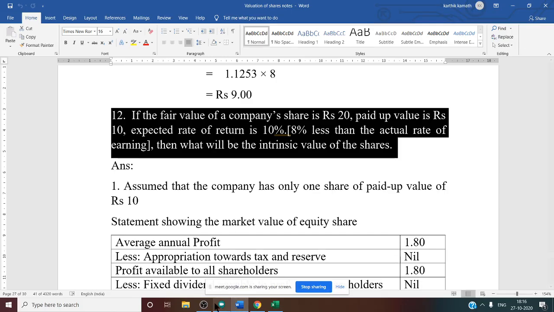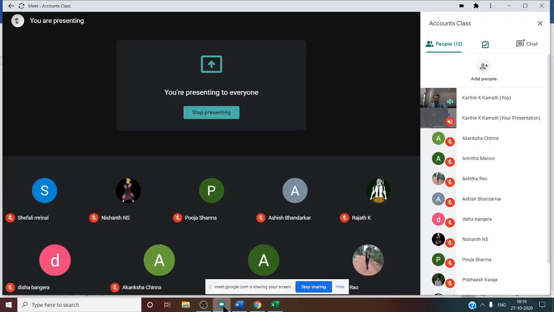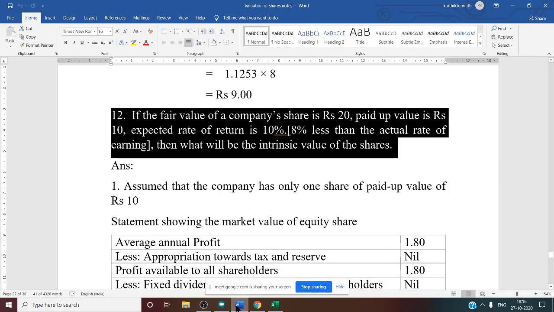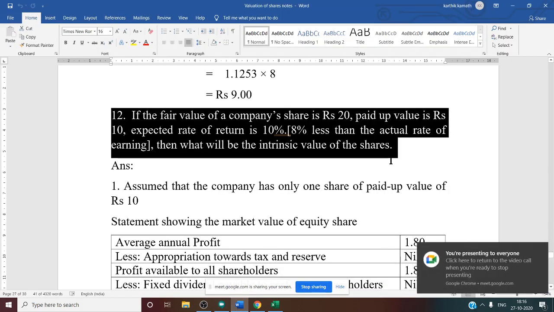So very small question. This type of question again comes for 6 marks. 6 mark question. The last class also we have seen several 6 marks questions. So one more similar type of question, but with some adjustments.